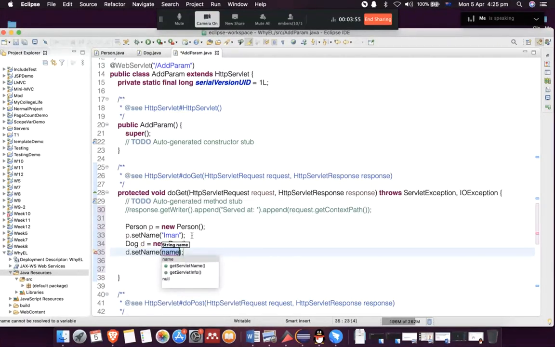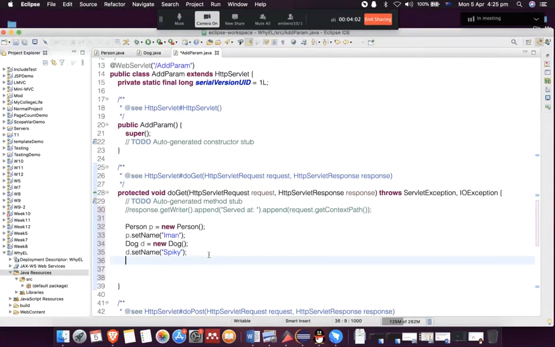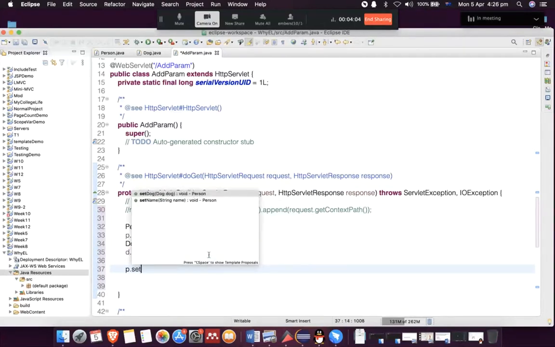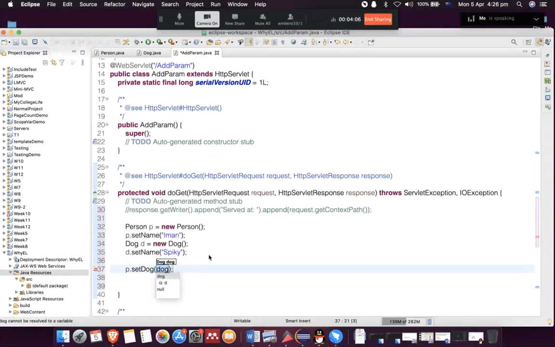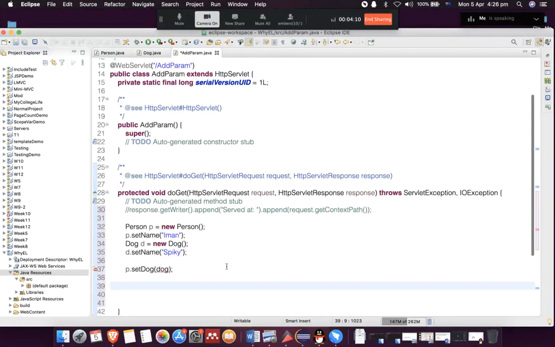Let's call the dog Spiky, for example. And then I'm going to set the dog property of the person to this dog that I created. It's actually d, right?